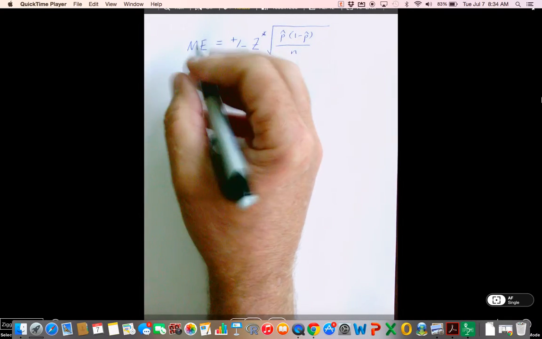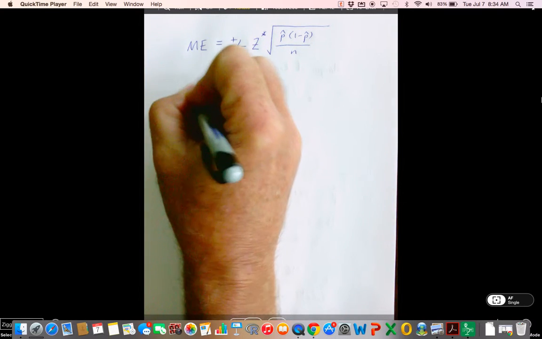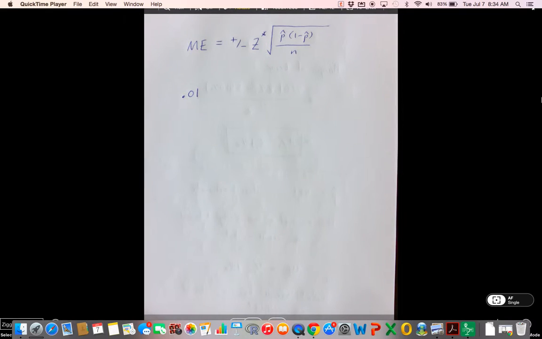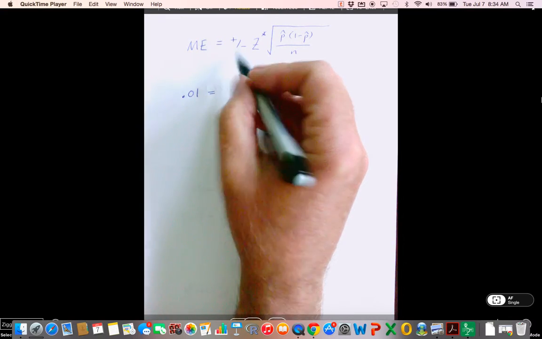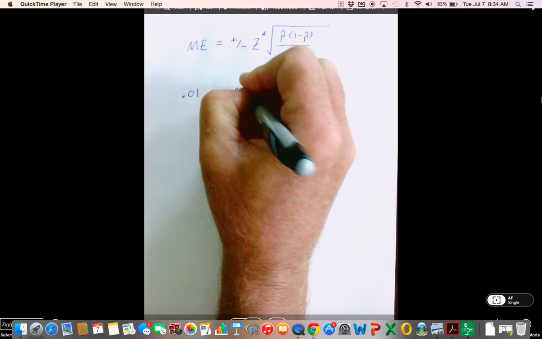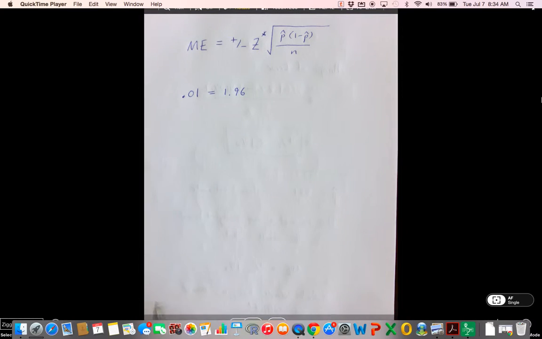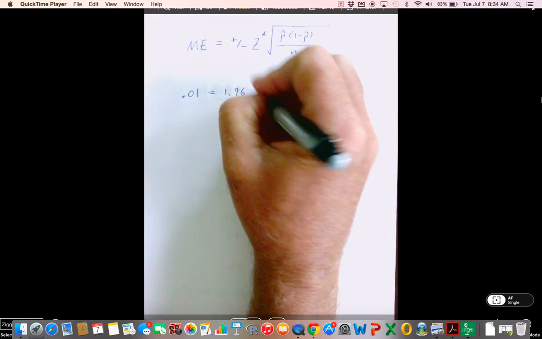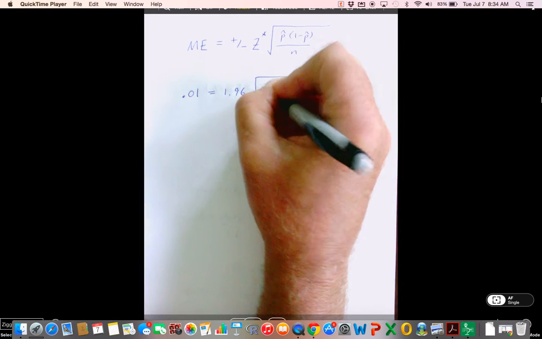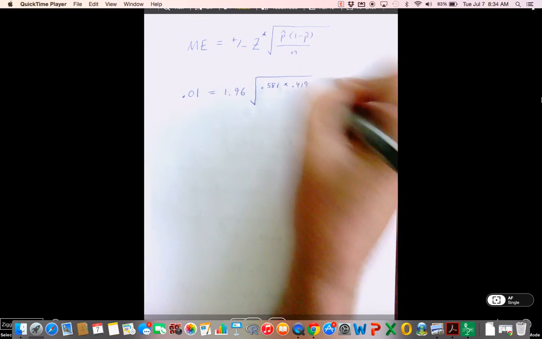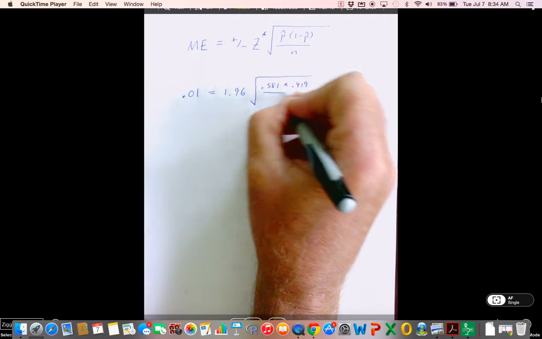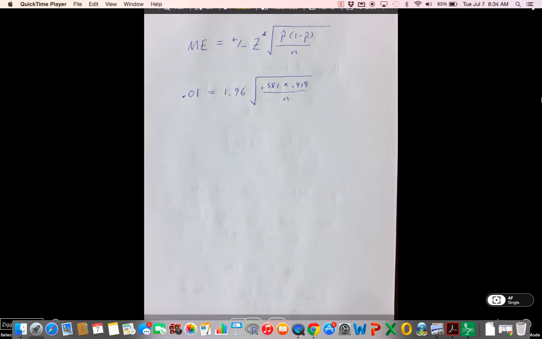We want our margin of error to be 1%, but we know that we can't use the 1% in mathematics. Any sort of calculations of percentages, we have to use the decimal. We don't need the plus or minus because that's just going to confuse the calculations. We know that'll be given in the end. We know our p hat is 0.581, and we saw earlier that subtracted from 1 was 0.419. And we'd like to know the sample size.